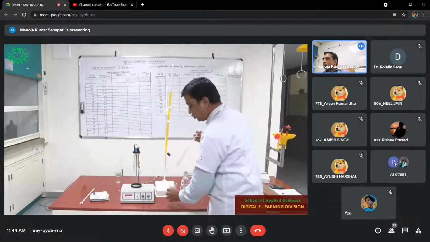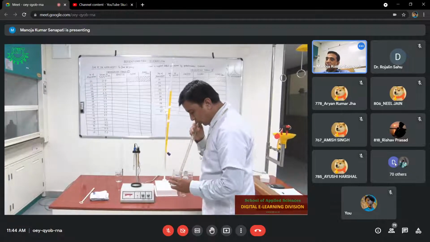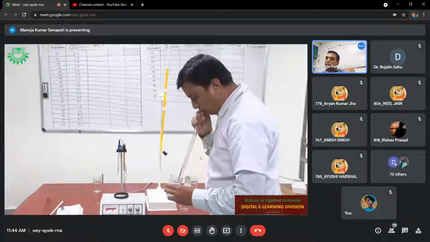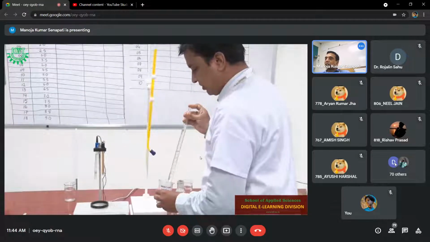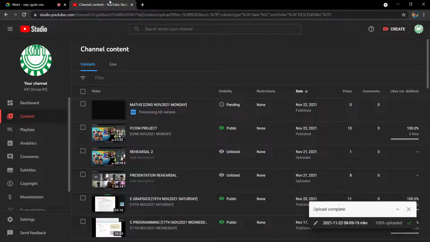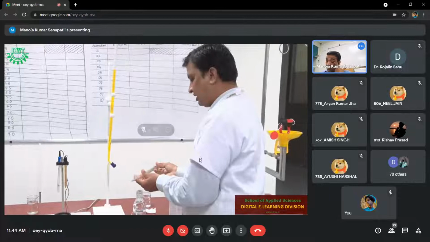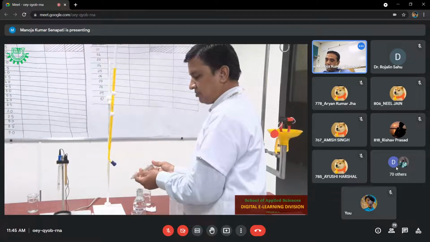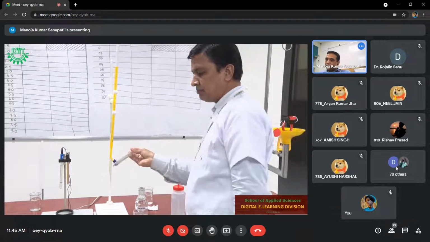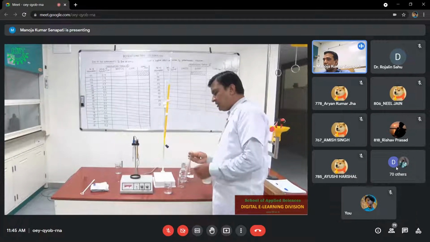Then rinse it by taking a few ml of Mohr's salt solution from the beaker. Throw that solution away, or you can say you discard that solution.